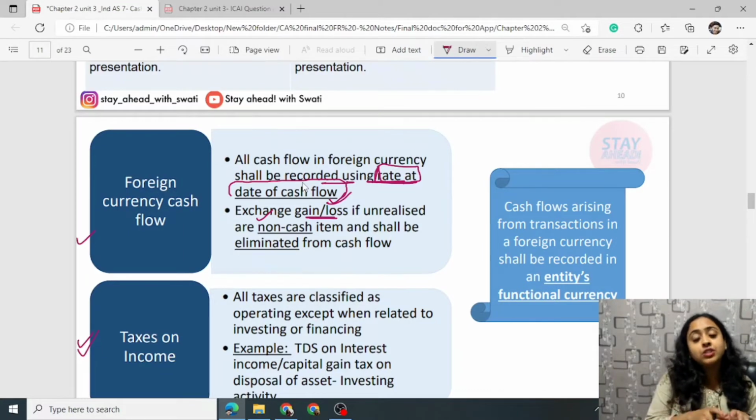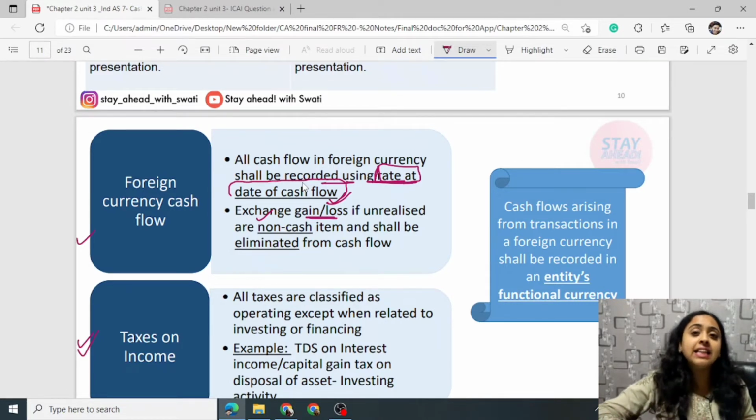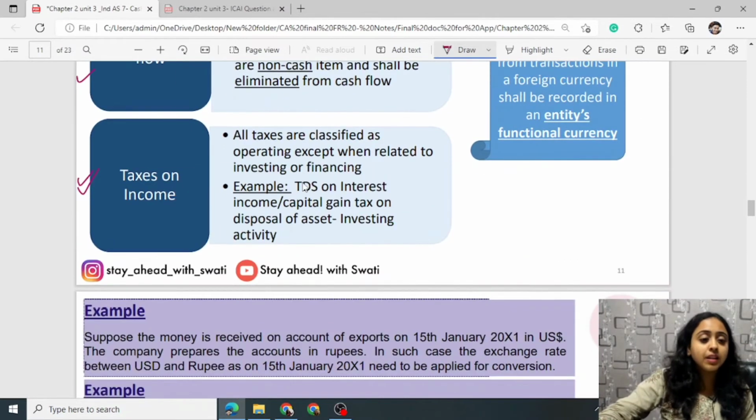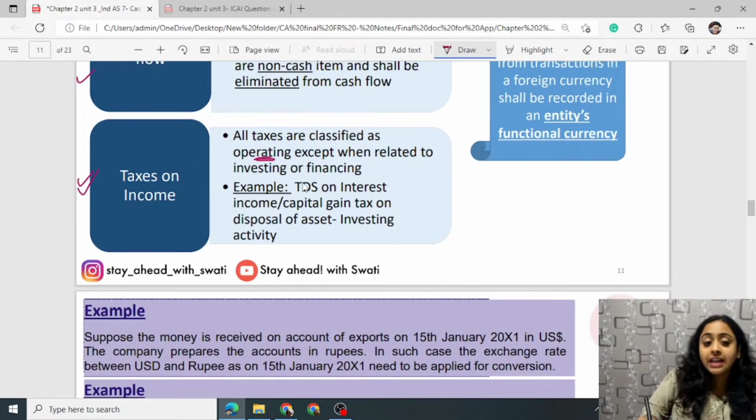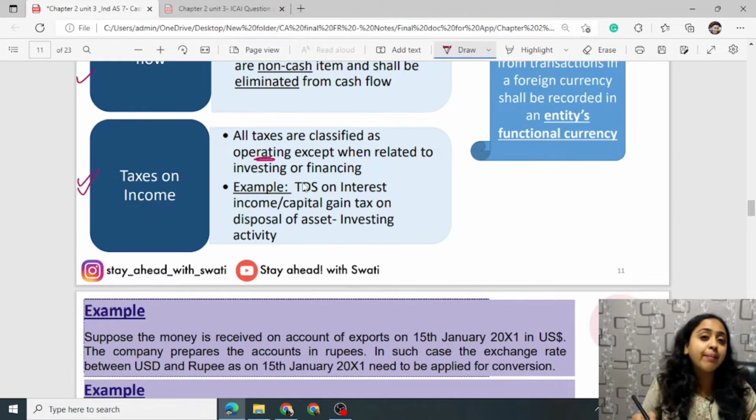Tax income, I've told about this. If it is generally operating activity, okay, but if it is directly related to investing or financing, then these will be treated as financing and investing respectively. All taxes are classified as operating except when they are related to investing or financing. For example, TDS on interest income. For example, capital gain. On investment, you earn capital gain on which you have to pay income tax. So, such capital gain tax will be included under which head? Investing activity.